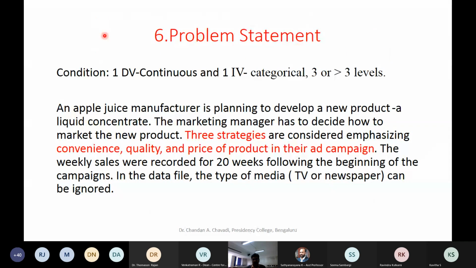So this is the situation we have. There is an apple juice company which is trying out these aspects, and three strategies are considered. They have come out with an ad campaign emphasizing these aspects. Three strategies: one is I will highlight convenience in one of the ads, quality in another, and price in another, and we would like to know what its impact is on the weekly sales. This was recorded for 20 weeks.